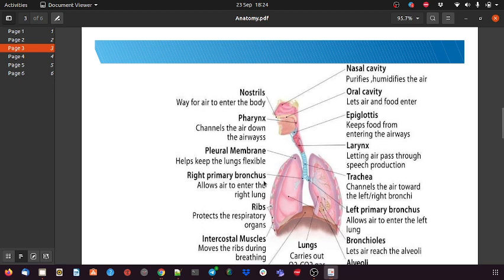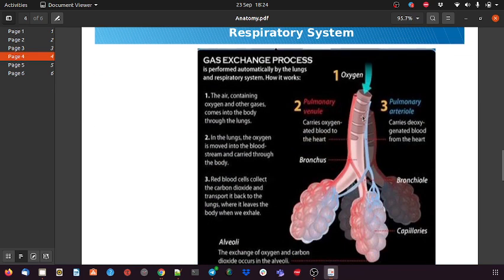When the oxygen comes to the lungs through the windpipe, if you see, this is the oxygenated circulatory system and this is the deoxygenated circulatory system from the heart. When the oxygen comes, it reaches the alveoli. This is where oxygen and carbon dioxide get exchanged between the body and the lungs. And again you see, the capillary is nothing but a small section of the veins.